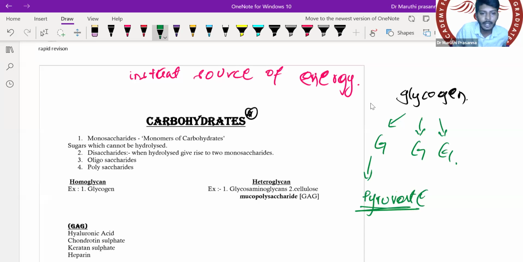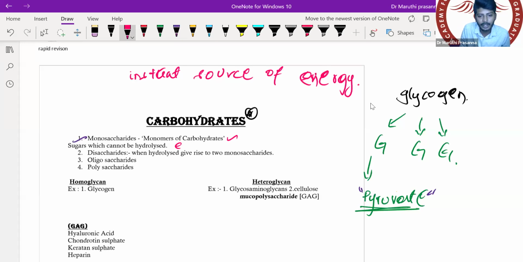So anything which is not a carbohydrate, like pyruvate. So if at all any sugar which cannot be hydrolyzed further into another carbohydrate, we will call it as monosaccharide. So monosaccharides combine together to form the multiple complex carbohydrates. All the carbohydrates are made out of what? Monomers of the carbohydrate, which cannot be hydrolyzed further.